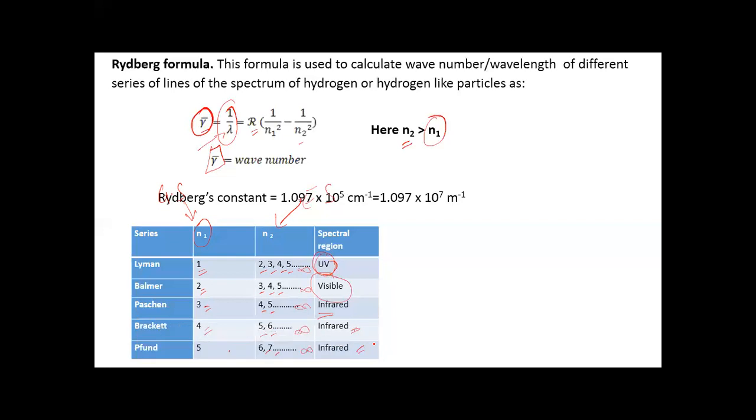Here is the value of the Rydberg constant: 1.097 into 10 to the power 5 centimeter inverse, or 1.097 into 10 to the power 7 meter inverse.